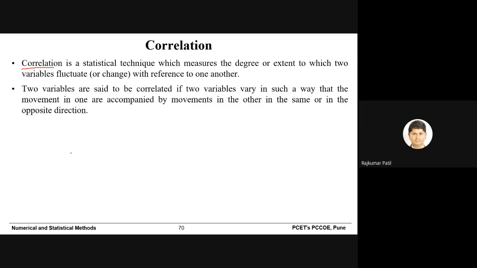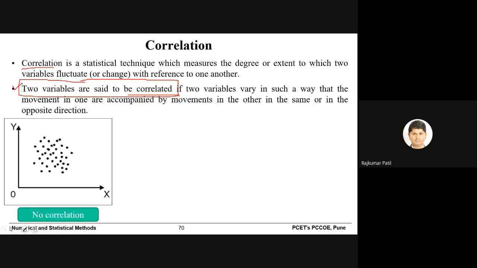So let's say two variables are said to be correlated if they vary in such a way that the movement in one is accompanied by movement in the other, in the same or in the opposite direction. So if you find such observations for the given data set, then we can say that these two variables, say X and Y, are said to be correlated. We will take some examples and graphically we will understand how to interpret correlation.